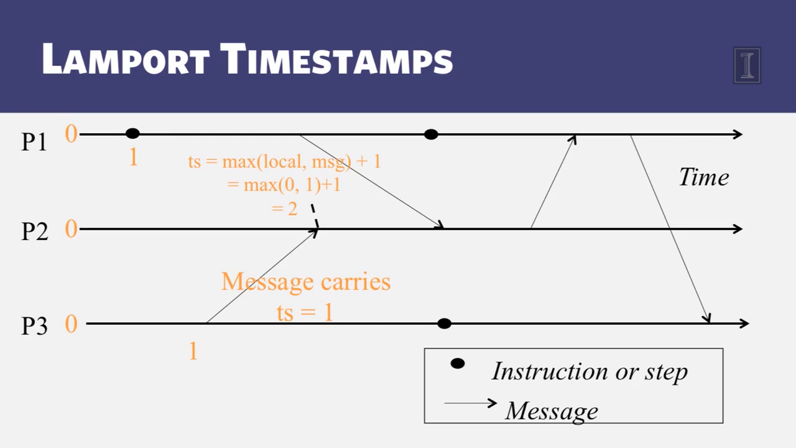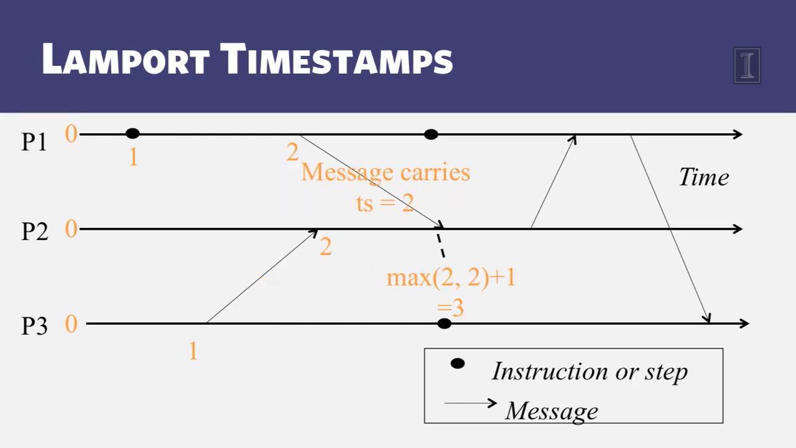Now, carrying this forward, next P1 sends a message, which it does by incrementing its local clock from 1 to 2, and assigns this as a timestamp to the send event of that message, and the message carries this timestamp. When P2 receives this message, it notices that its local clock is 2, the message timestamp is 2, and the max of those two is 2, plus 1 is 3, and that is assigned as the receive timestamp over here.